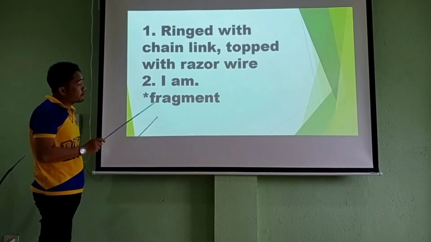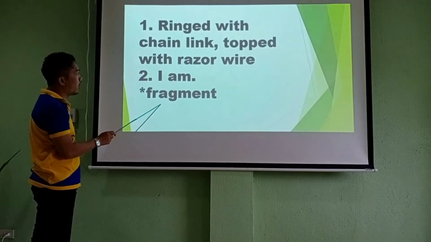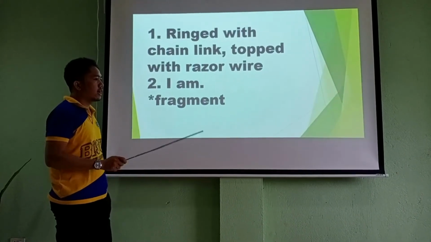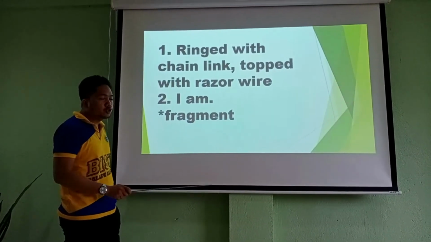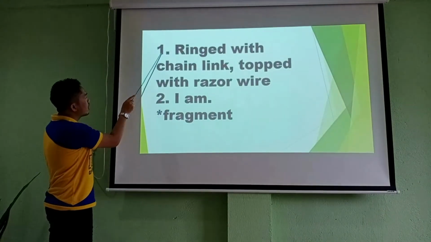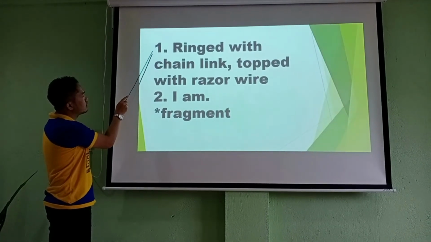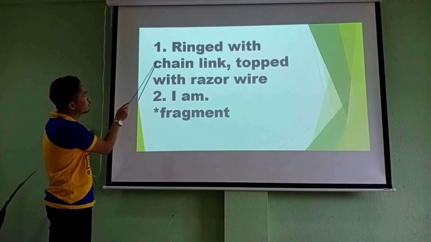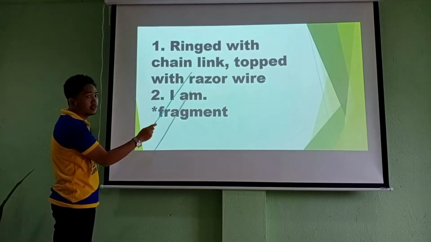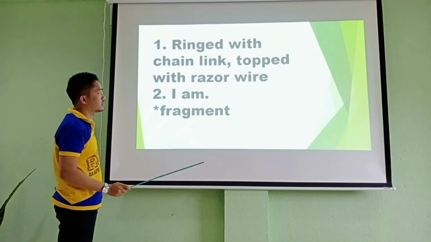But upon examining it, it is not a sentence, therefore it's a fragment. Why? A clause or a sentence has this rule: subject plus verb. Let's analyze this. Where is the subject in this group of words? There's no subject, right?